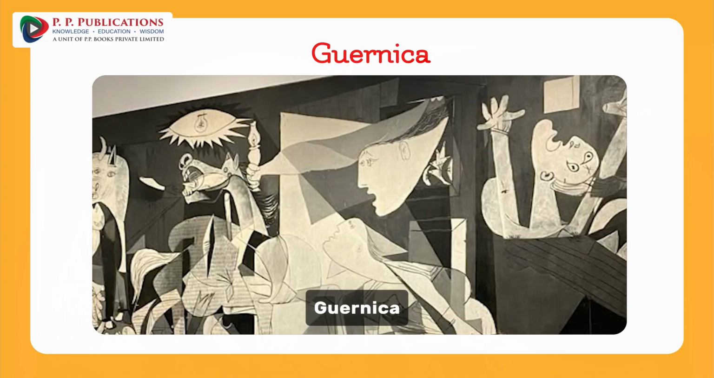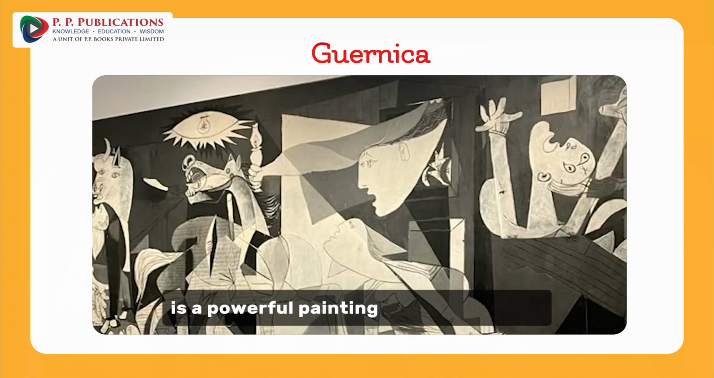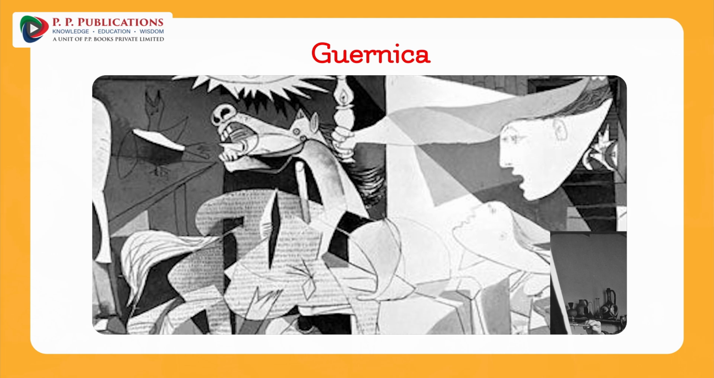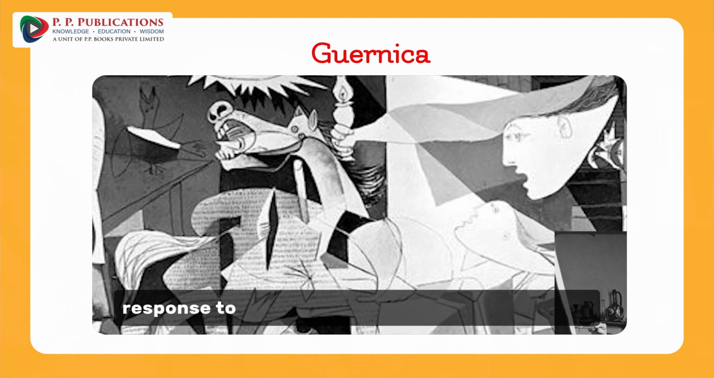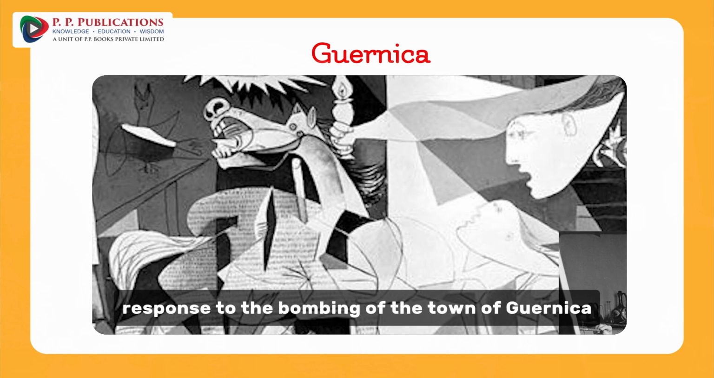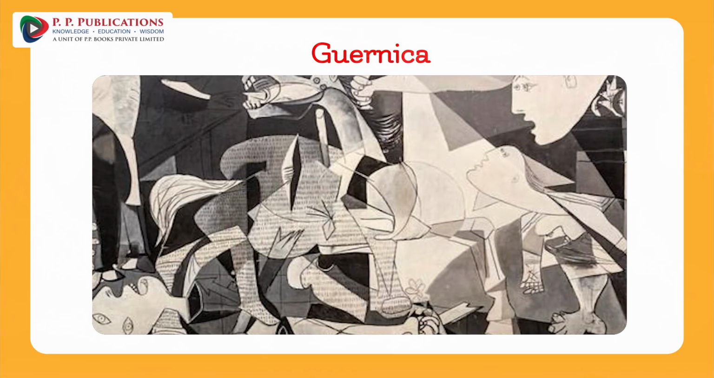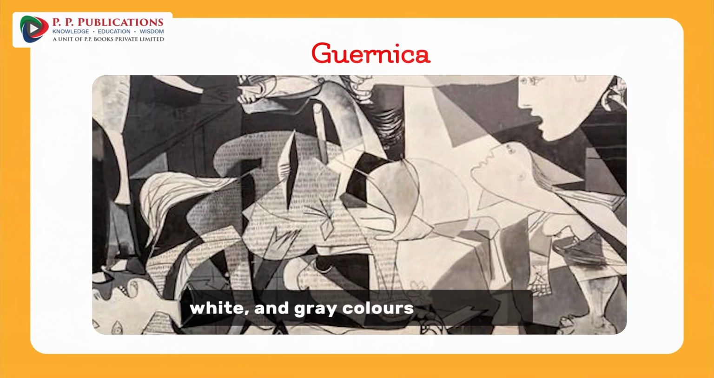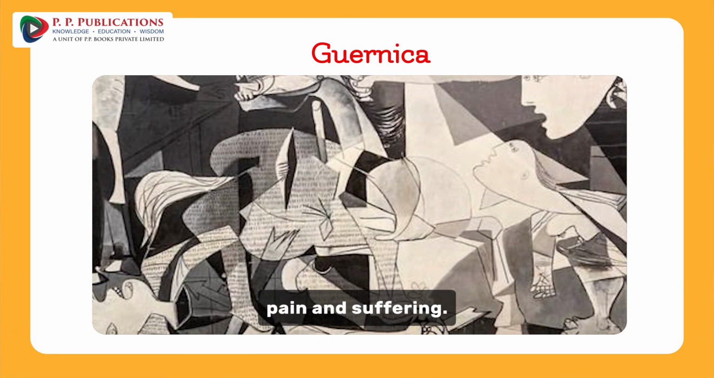Guernica. Guernica is a powerful painting by Pablo Picasso that shows the horrors of war. It was created in response to the bombing of the town of Guernica during the Spanish Civil War. The painting uses black, white, and grey colors to express pain and suffering.